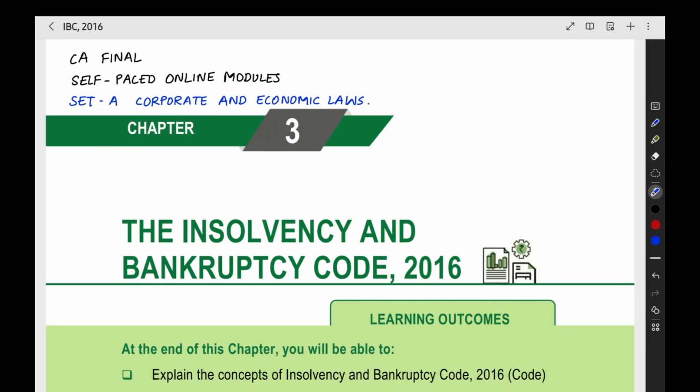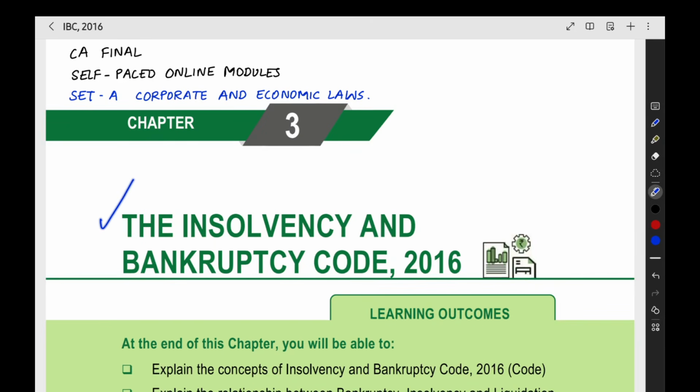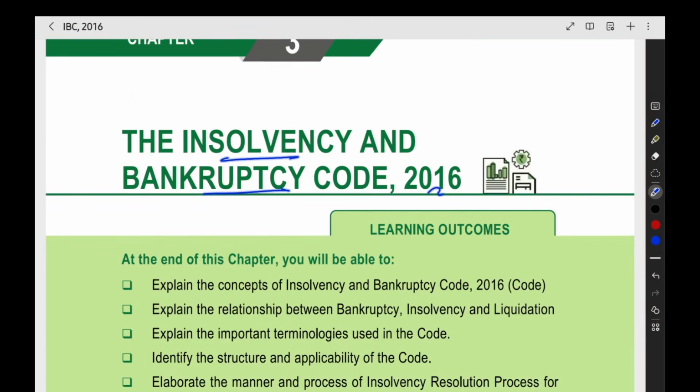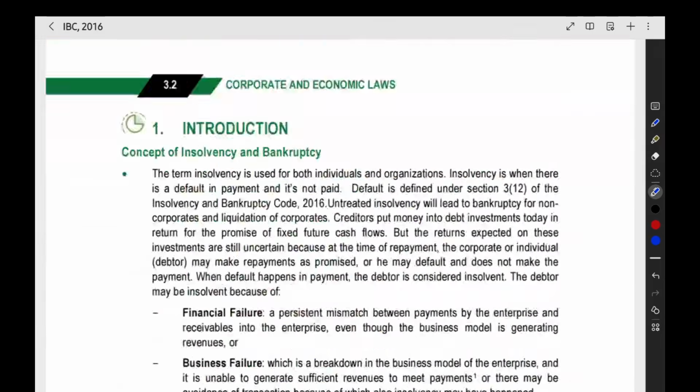So that's all about the intro. Now we can jump into the session. So we can start the Insolvency and Bankruptcy Code 2016. Now in this we have to understand some words. What is the meaning of insolvency? What is the meaning of bankruptcy? And what is the meaning of liquidation?